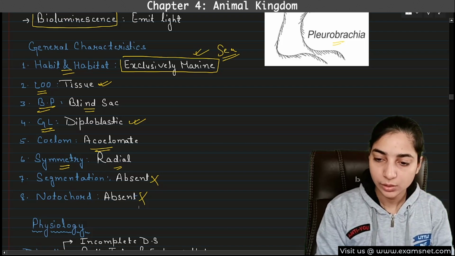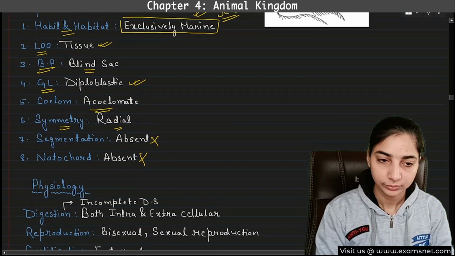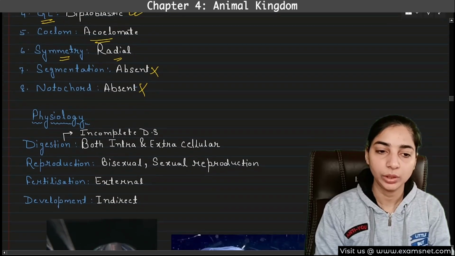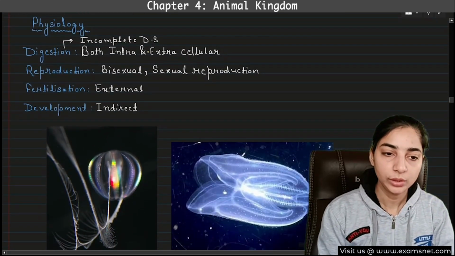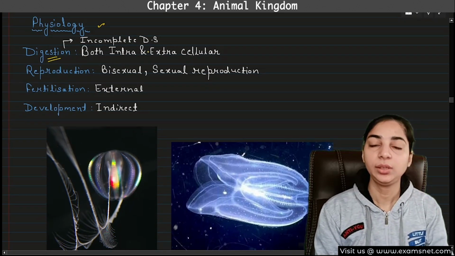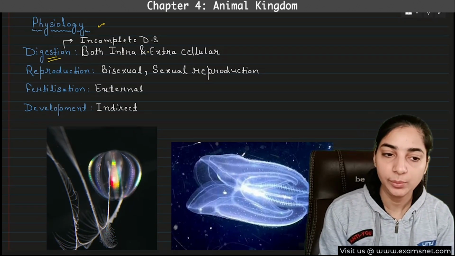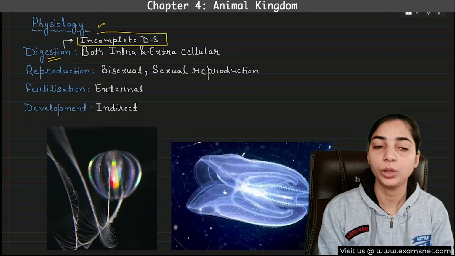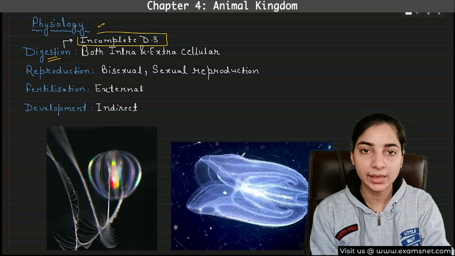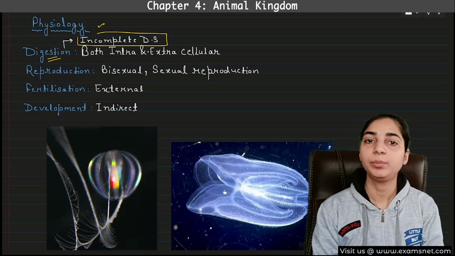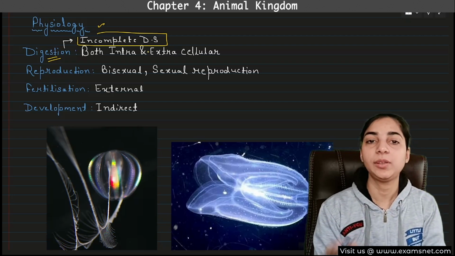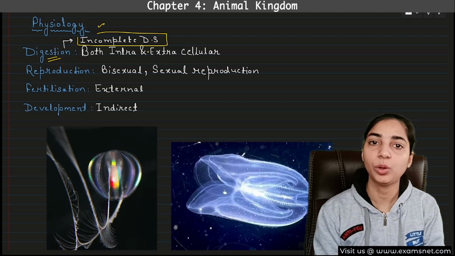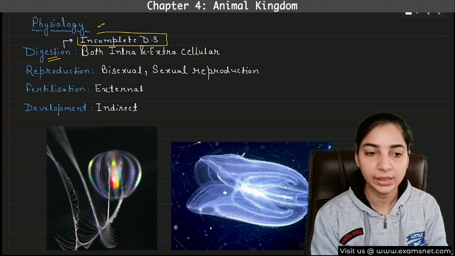Now let's come to the physiology. This is a very small phylum, the smallest phylum that you have to study. What about the digestion? Definitely that digestion will be incomplete digestion, or we can say that they will have an incomplete digestive system. Why? Because they have blind sac body plan. That means they have only one opening which will be acting as mouth and anus. So this type of digestion is known as incomplete digestion.